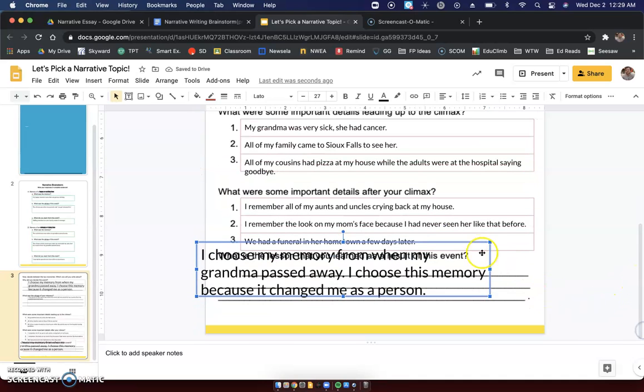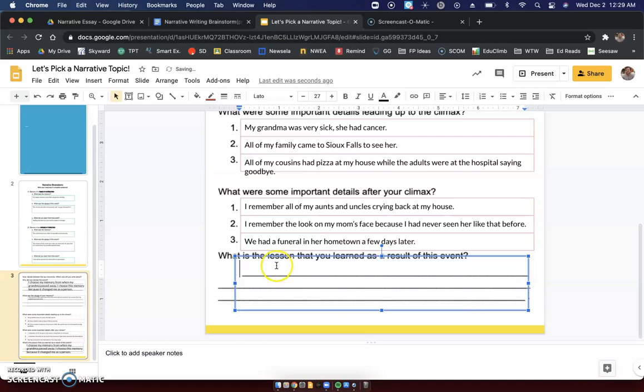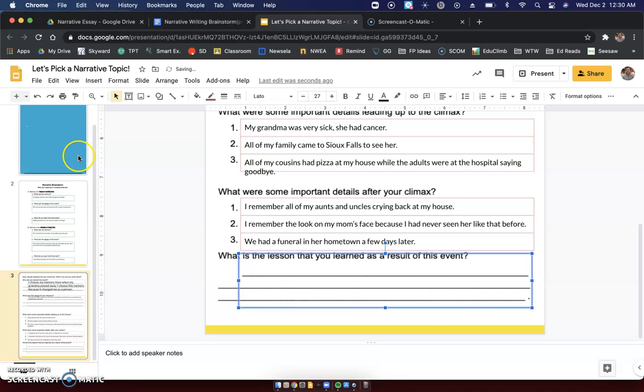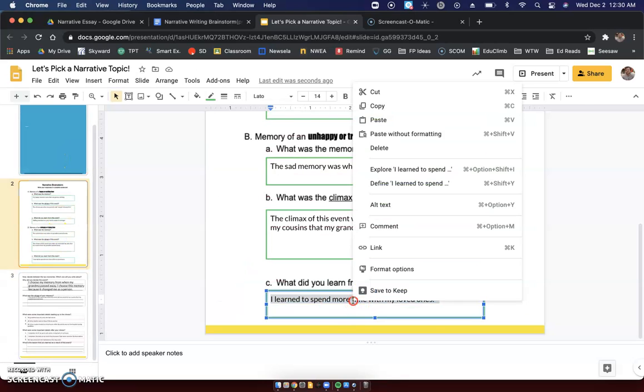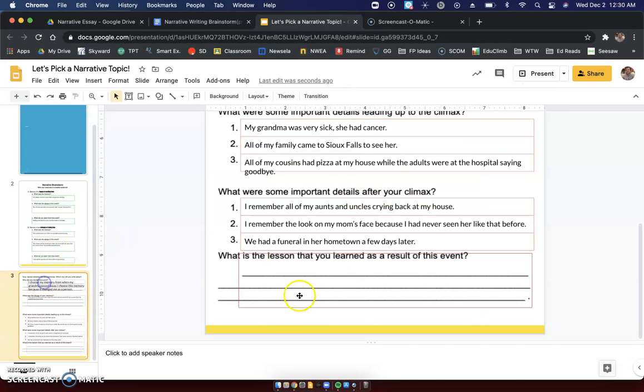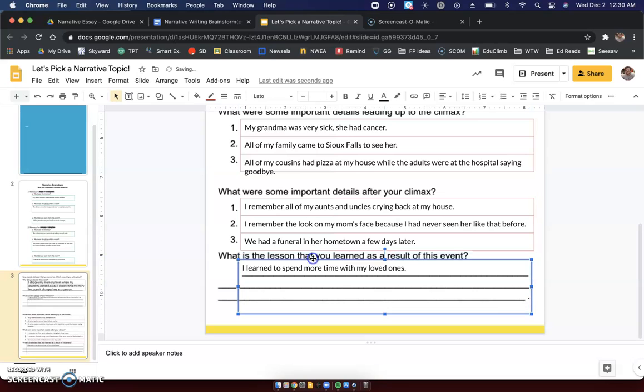Okay, so last thing, what did we learn from this event? We have already done this work, so here is what we will do. We'll go back here. What did we learn from this event? I will copy this and paste it. This is what I learned from this event: I learned to spend more time with my loved ones.